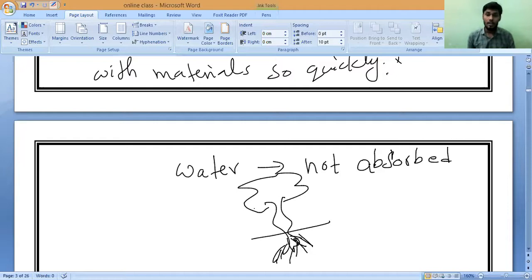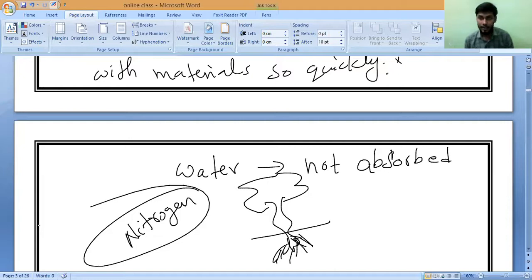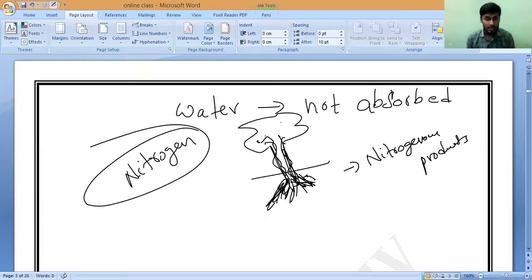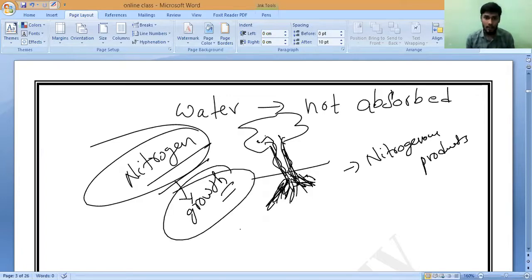And also the minerals. Suppose, for example, you take nitrogen. Is it possible to absorb nitrogen from the atmosphere directly? No, sir. It needs to be absorbed by the roots, in the form of nitrogenous products. Then the dissolved nitrogen will be carried throughout the plant, because it helps the growth of the plant. So nitrogen is the essential mineral for the growth of the plant.